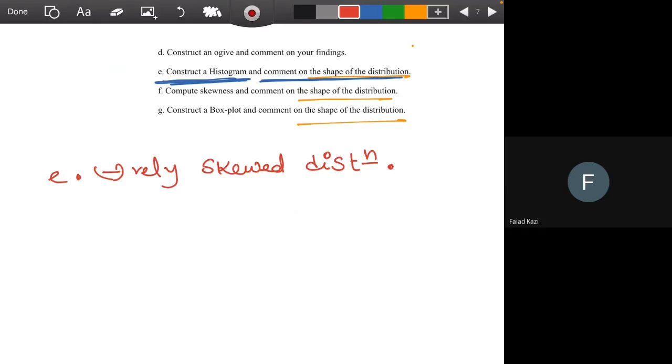And about G, I will do F a little later. Number G, here you have to construct a box plot and comment on the shape of the distribution. Please note that all of the questions won't come together. These are different possibilities that you might face while finding out the shape of a distribution. These are different questions just given in one question. So you have to construct a box plot. For this question, I'm giving out the box plots. Usually it won't be given.